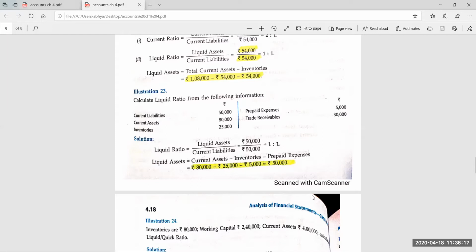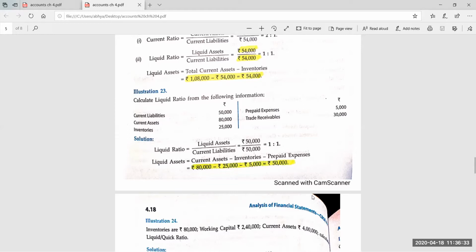Working capital is equal to current assets minus current liabilities. Working capital is 240, current assets 4 lakh. So it means current liabilities will be, find out the answer, 1,60,000. Then find out the liquid assets. Current assets are already given.